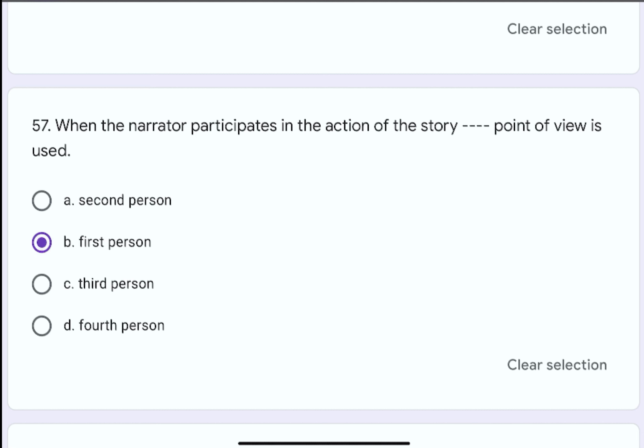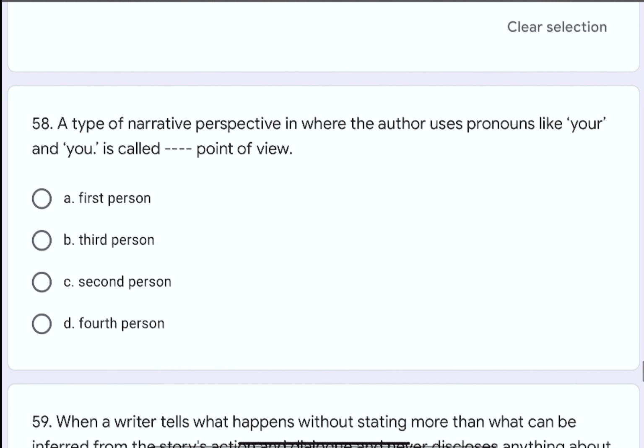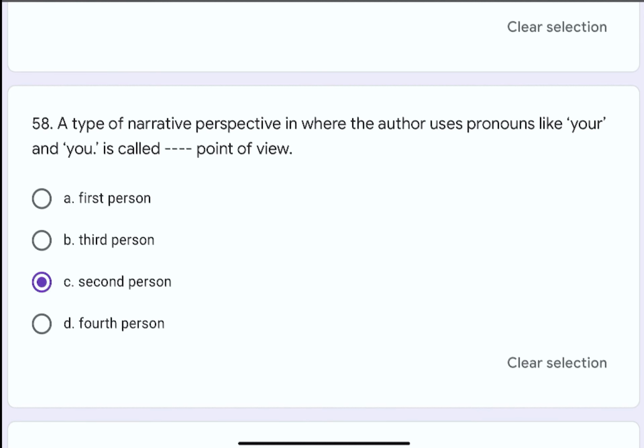Question number 58. A type of narrative perspective in which the author uses pronouns like your and you is called dash dash point of view. The options are A. First person, B. Third person, C. Second person, or D. Fourth person. The correct option is C. Second person.